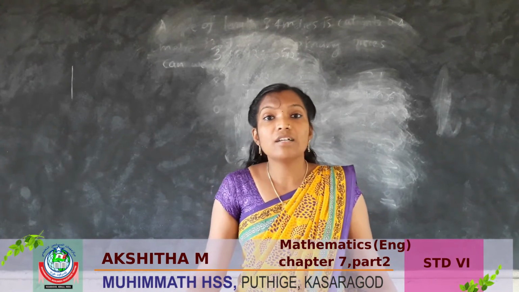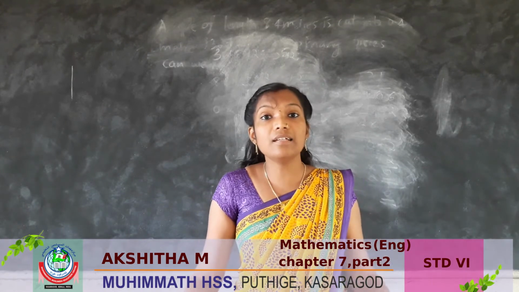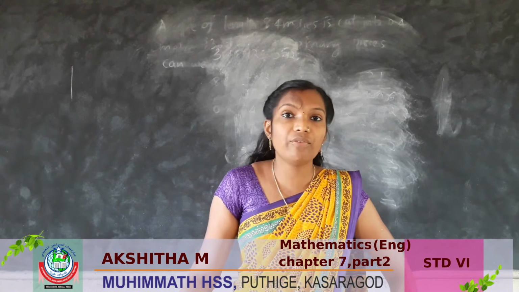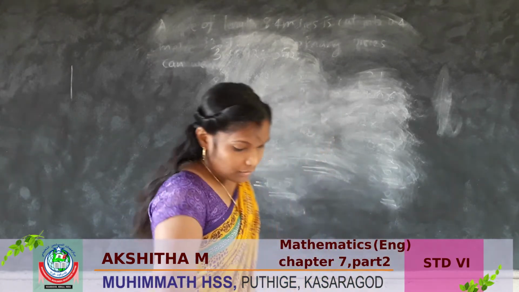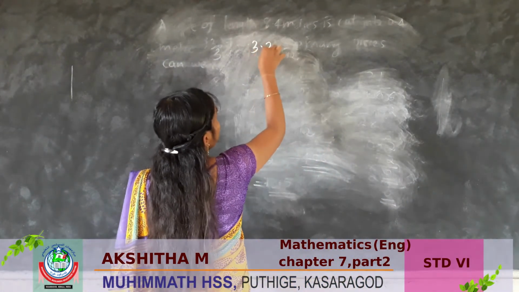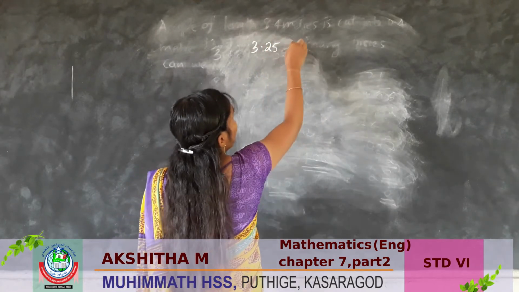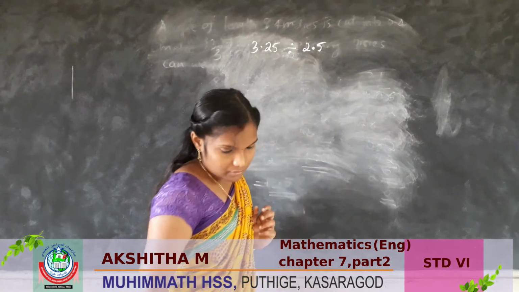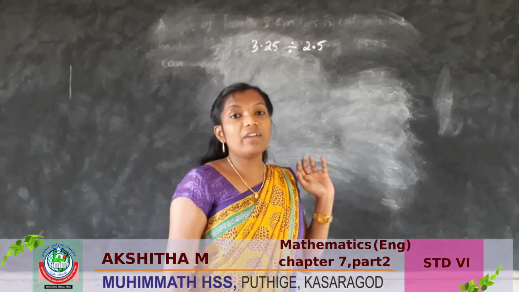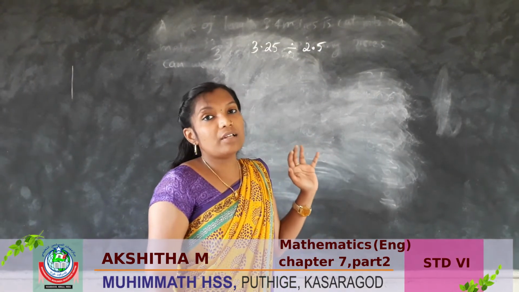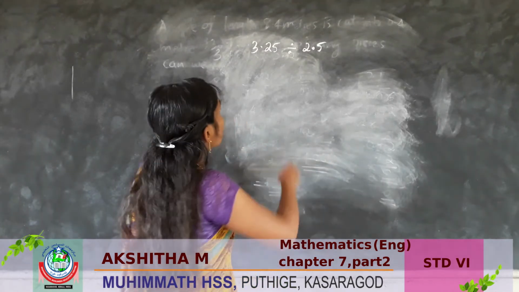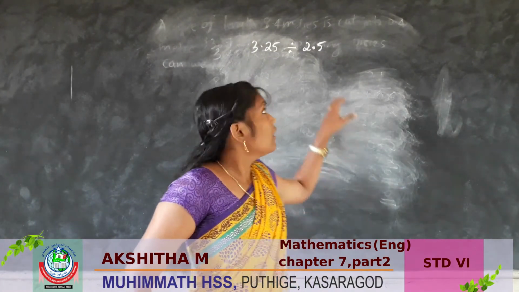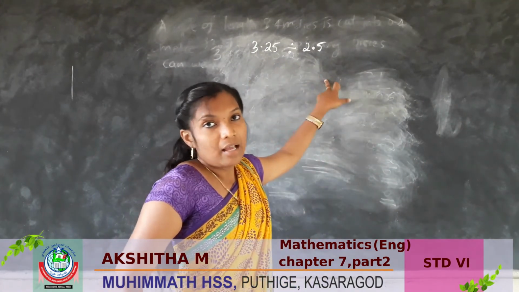The area of a rectangle is 3.25 square meter. Its length is 2.5 centimeter. What is its breadth? How can we find out? Area 3.25 and its length is 2.5. So here we have to find out the breadth of the rectangle. To find out breadth, we have to divide area by length.